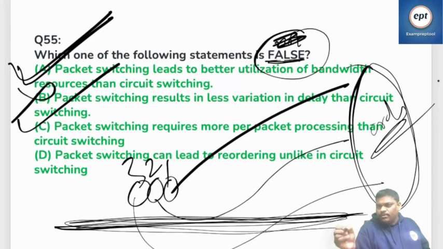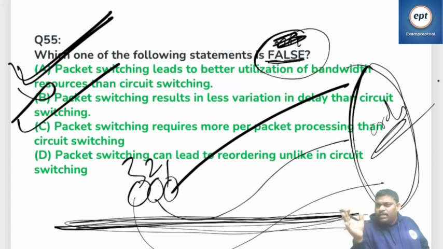Don't do the ordering or combining at intermediate nodes. If a bigger packet is divided, it becomes small, and again it may be divided again. Remember, don't combine intermediately. Combine every time at the end only.